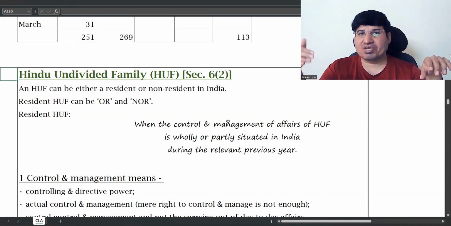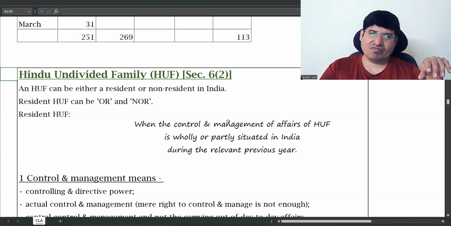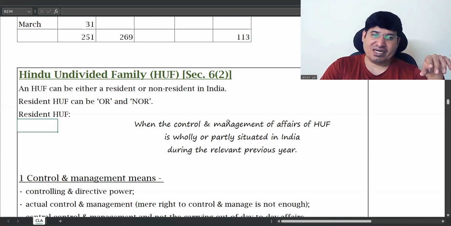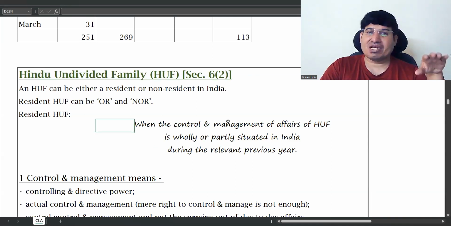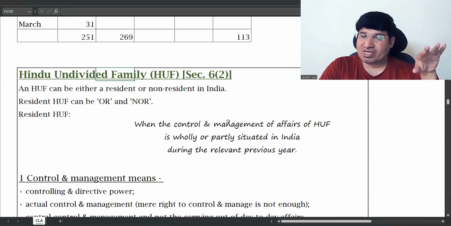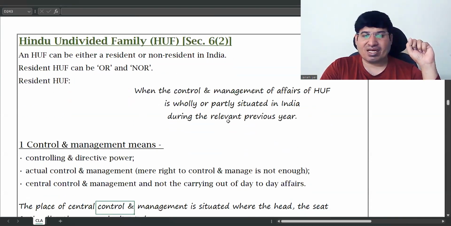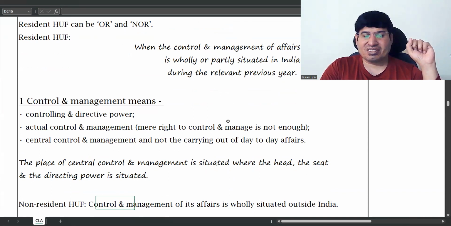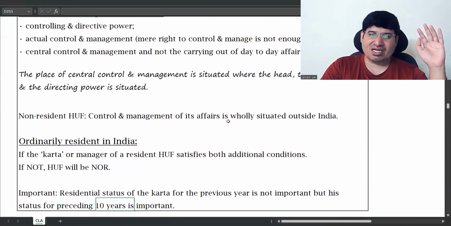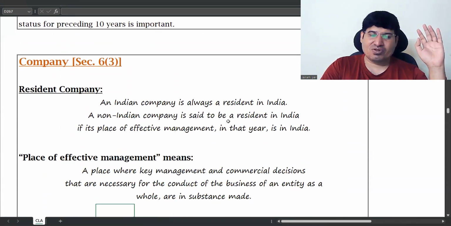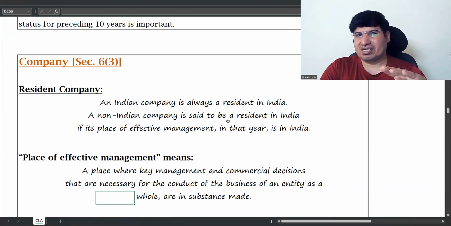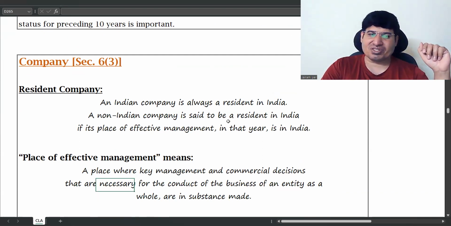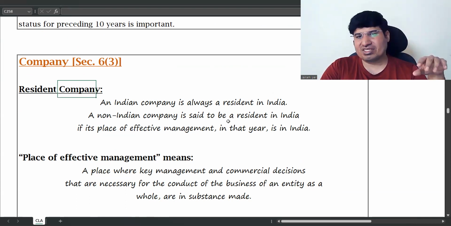Now the HUF has become either a resident or a non-resident. If it has become a resident, then it can become ROR or RNOR because in HUF also that classification is there. For ROR and RNOR, what you have to see is just the additional conditions of the Karta. If the Karta is fulfilling the additional conditions, HUF becomes ROR, otherwise RNOR. That's it. For other persons, you have only resident and non-resident. You don't worry about additional conditions. So the conditions are all the same.